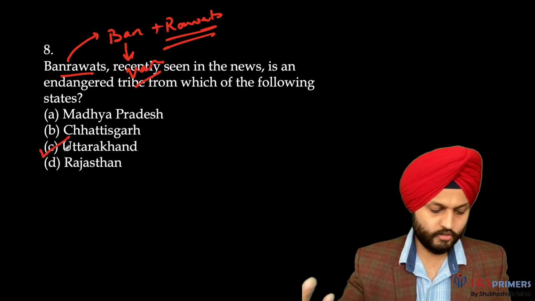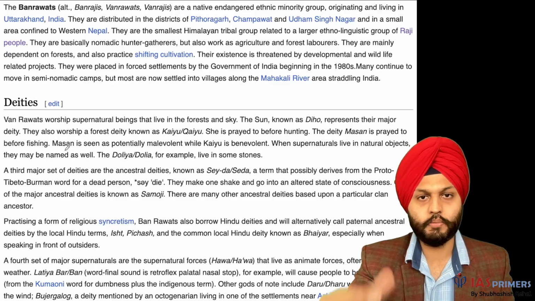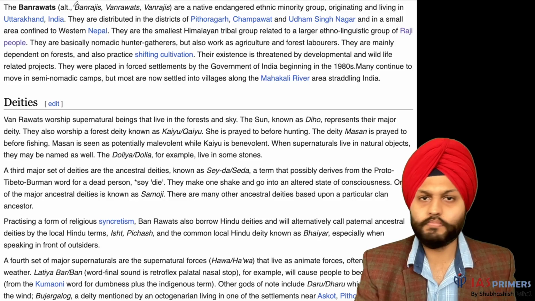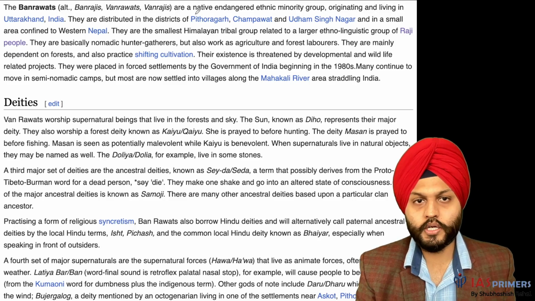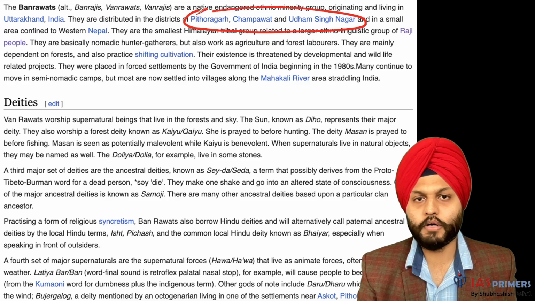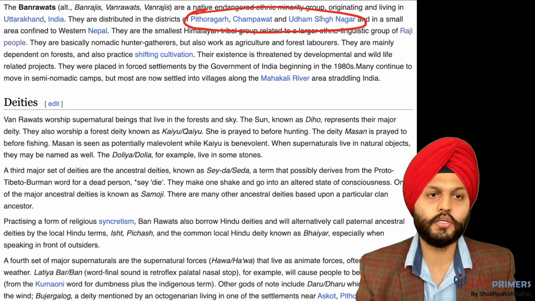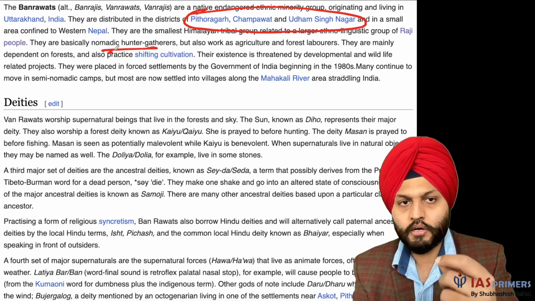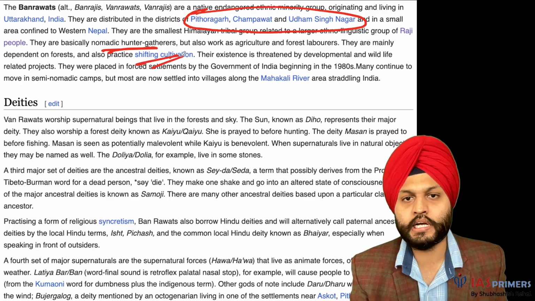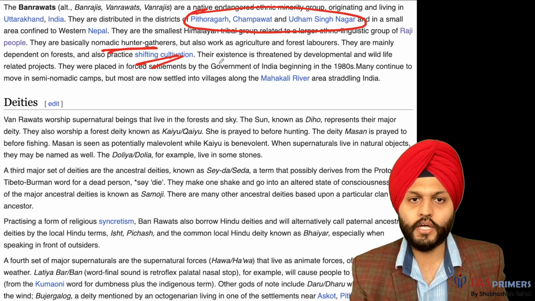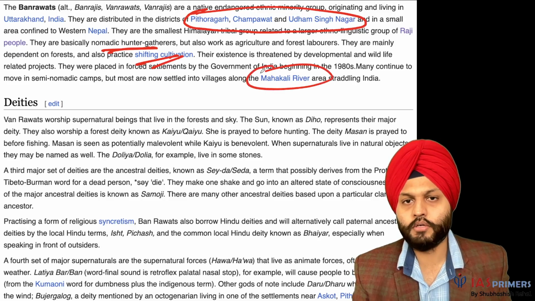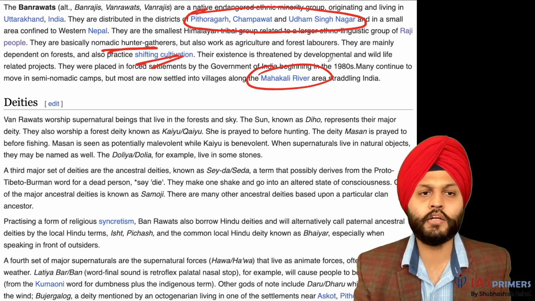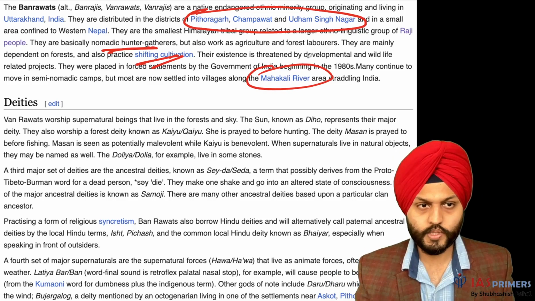So there's basically an, obviously mentioned over here, endangered tribe. Some more information over here. They are basically in this Uttarakhand. They are in the districts of Pithoragarh, Champawat, Udham Singh Nagar. They are pastoral people. They are basically nomadic, hunters and gatherers. They practice shifting cultivation. Fine, and most of them are now settled into valleys of the Mahakali River. Their existence is threatened because of developmental and wildlife related projects.